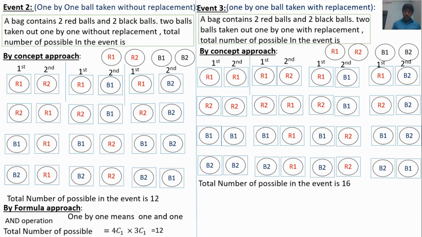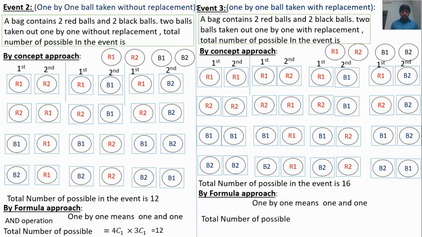This is the concept approach. For the formula approach, one by one means 1 and 1, an AND operation. So for the total number of possibles: first, a bag contains 4 balls. I am going to take out 1 ball out of 4 balls, so 4C1, into, now the taken ball is put back into the bag. So there are 4 balls in the bag. Now I am going to take another one ball out of 4 balls, so into 4C1. 4C1 answer is 4. 4 into 4 is equal to 16. This is the formula approach.